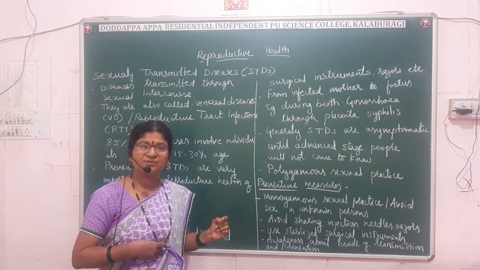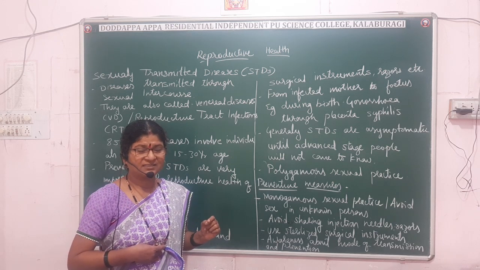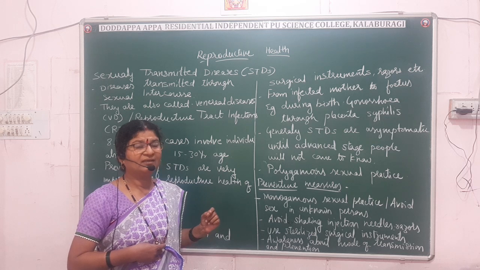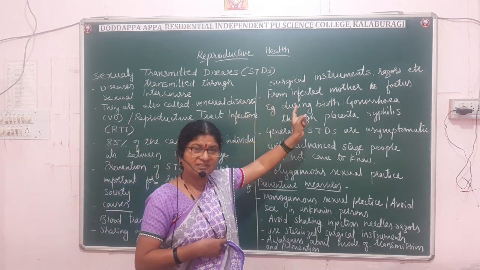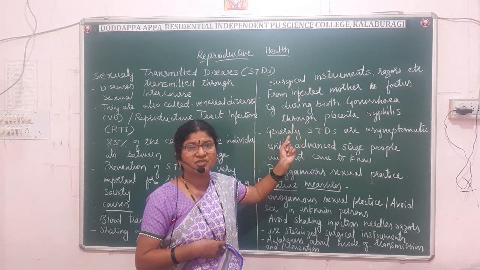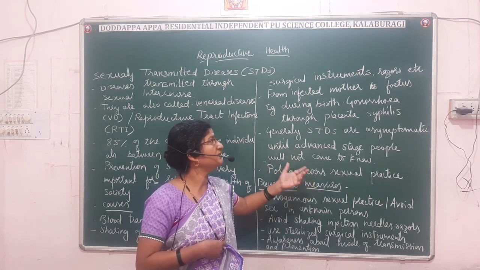In case disposable syringes are not available, one must sterilize the needle at high temperature. That is very important. Sterilization of surgical instruments is also one of the preventive measures.